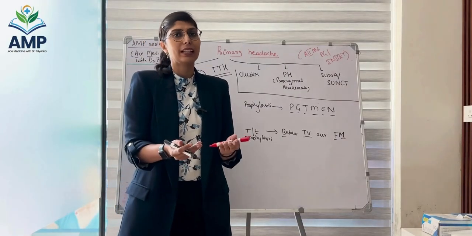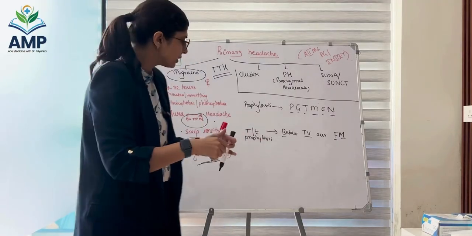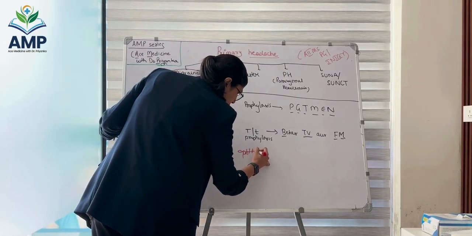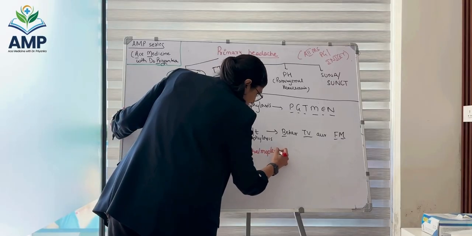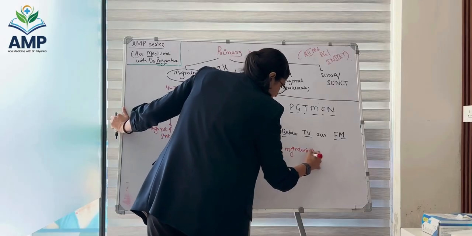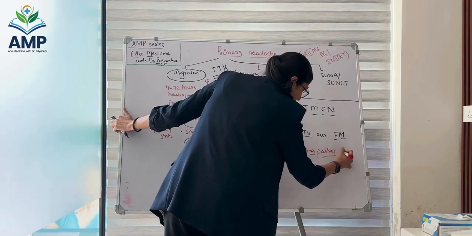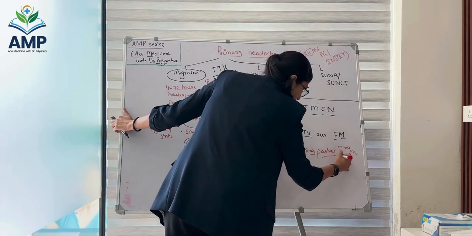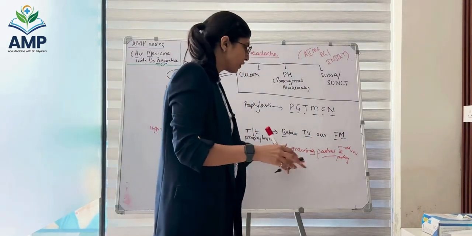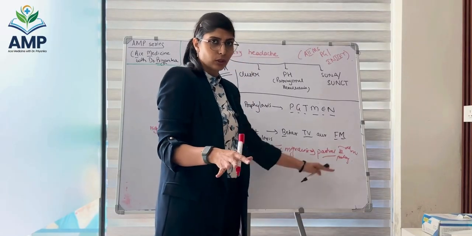Now, what is ophthalmoplegic migraine? As the term suggests, ophthalmoplegia. So there is a partial third nerve palsy. Remember this word, ophthalmoplegic migraine. Let me write it here for you, ophthalmoplegic migraine. Number one, it is a partial third nerve palsy. I expect you to know what is a partial third nerve palsy and what is a complete third nerve palsy. In partial third nerve palsy, pupils are not involved, and all extraocular muscles are not involved. So there will be ptosis.